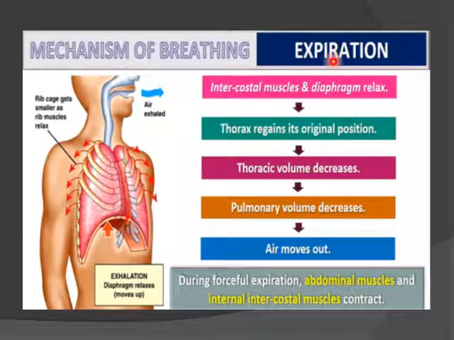The next is expiration, in which the intercostal muscles and diaphragm relax. The thorax region comes back to its original position. Thoracic volume decreases, pulmonary volume decreases and air moves out. During forceful expiration, the abdominal muscles and internal intercostal muscles contract, and because of that the volume decreases, the pressure inside increases, and the air is exhaled out. So this is what is called expiration.